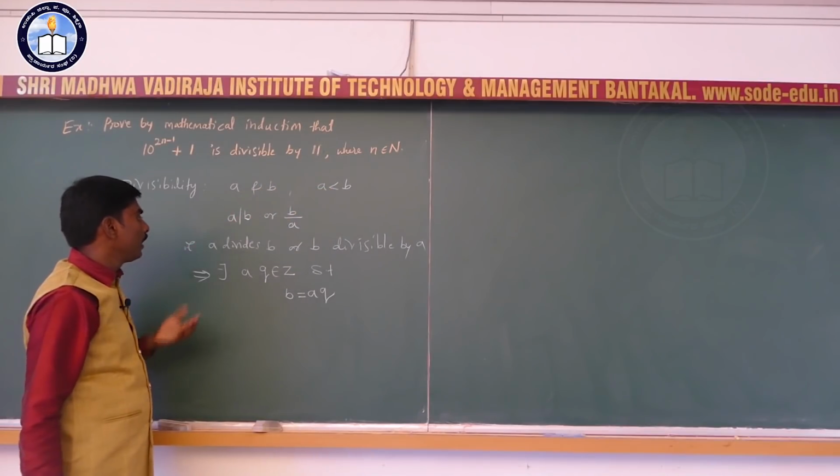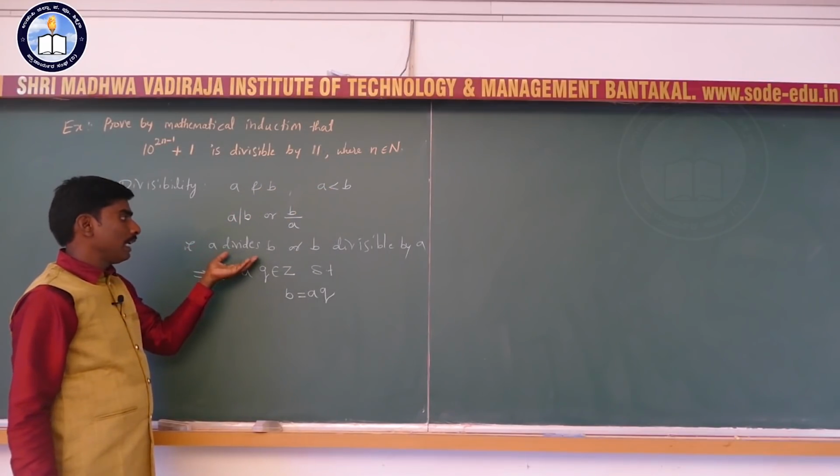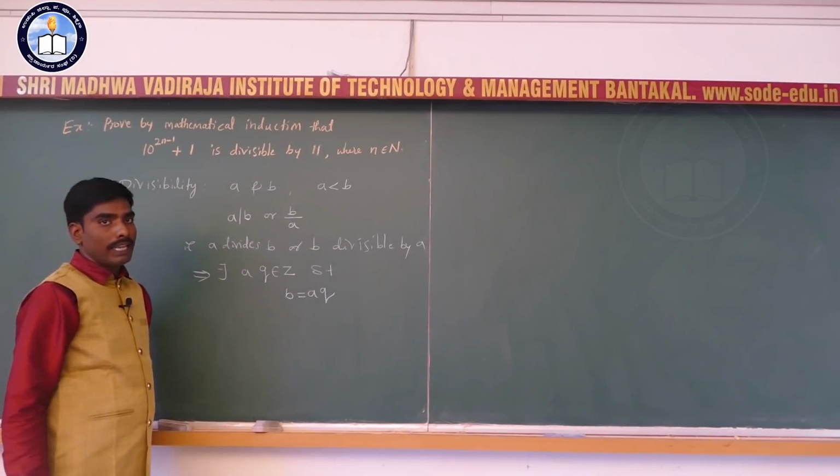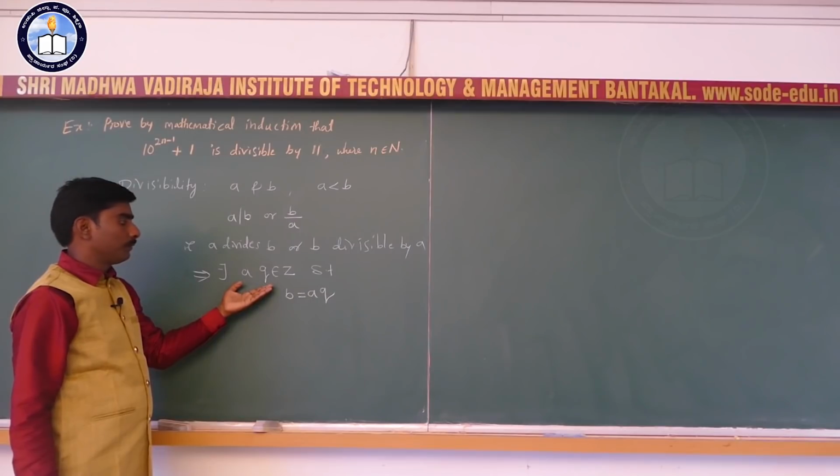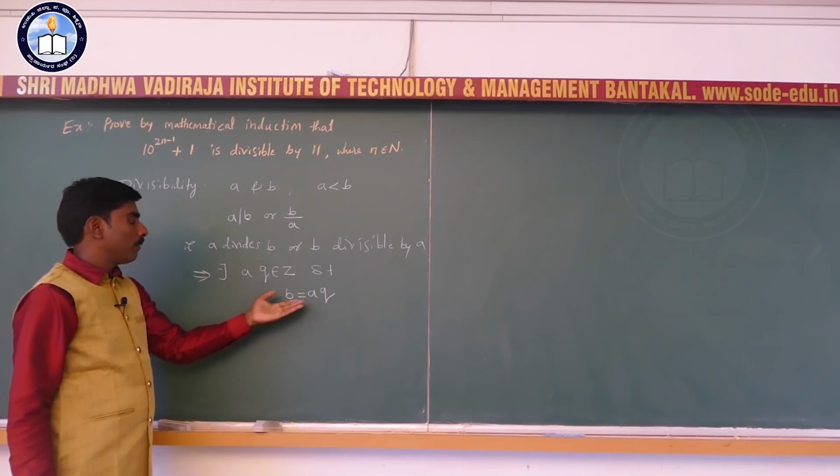If A divides B or B is divisible by A, then there exists an integer Q such that B equal to AQ.